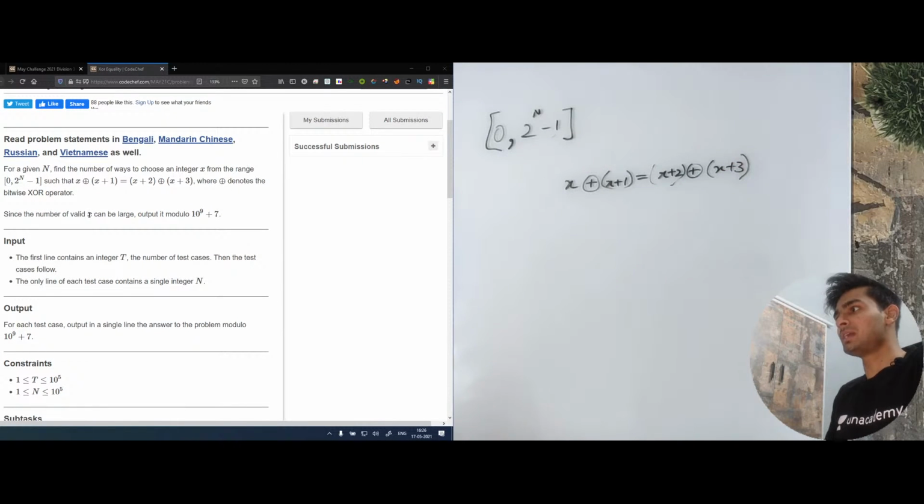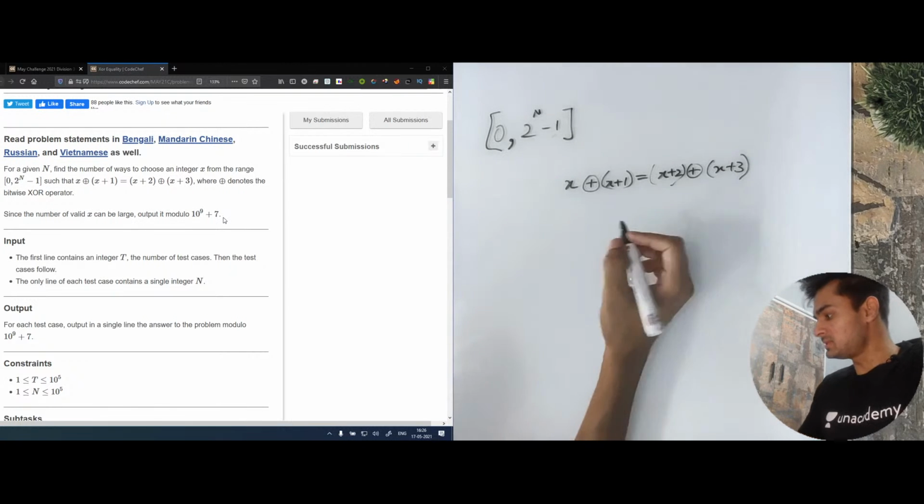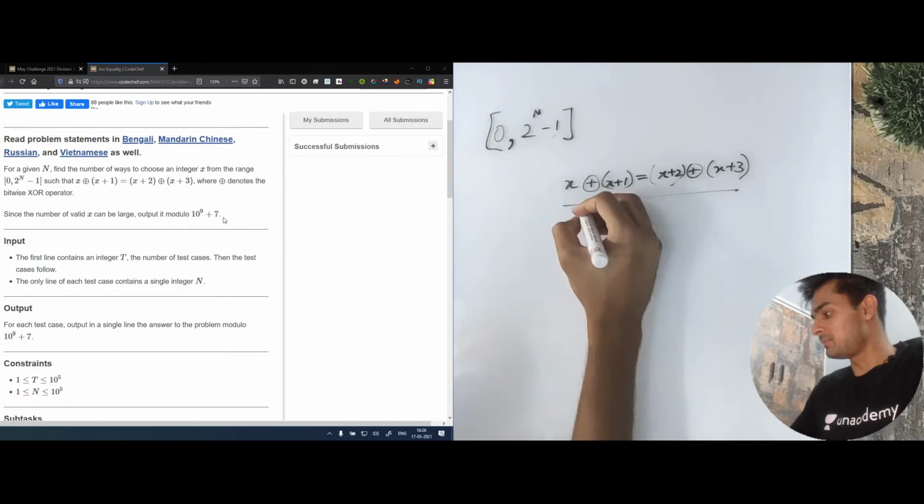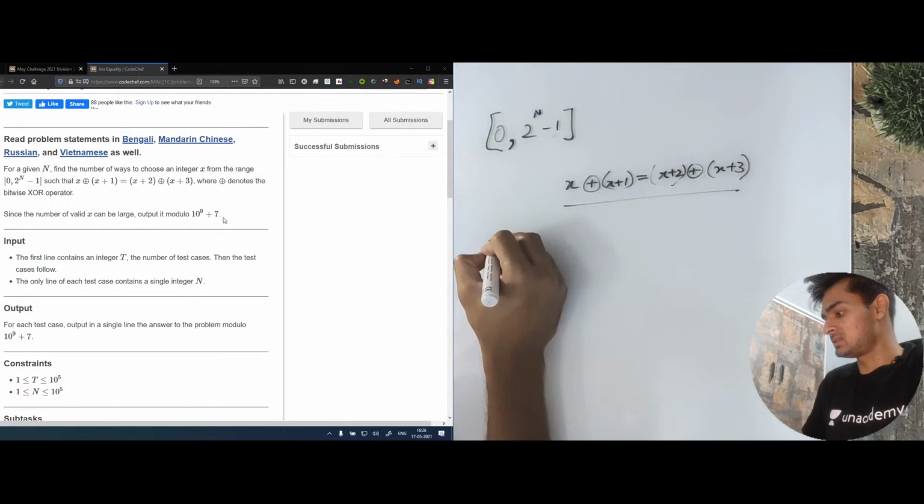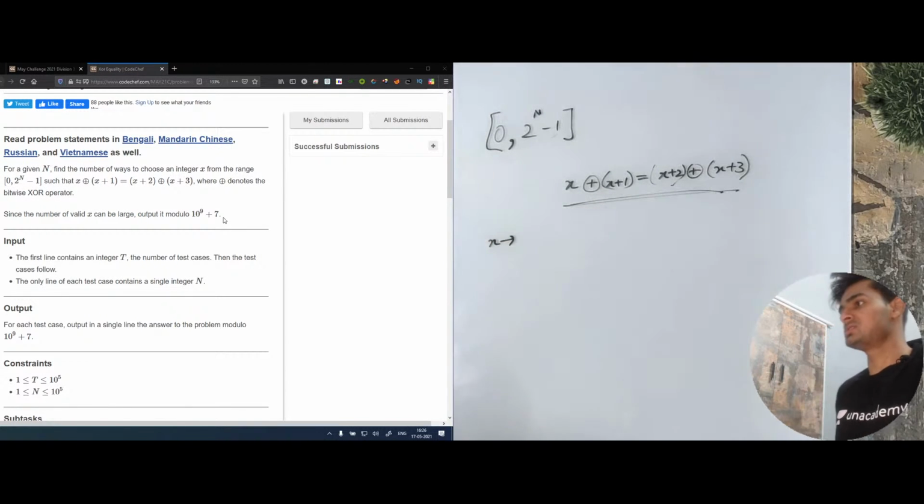Since the number of valid x can be large, output it modulo 10 to the power 9 plus 7. So basically the problem says that we have to find the number of valid x such that this condition is true.